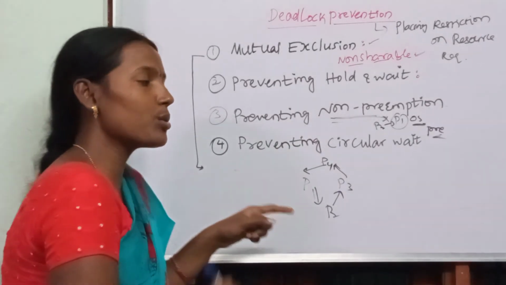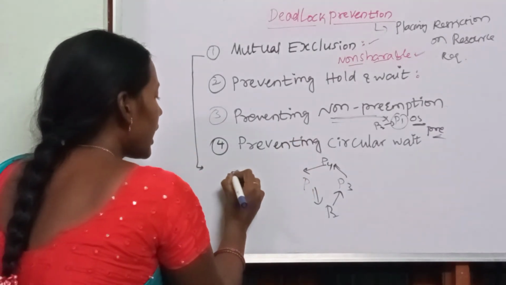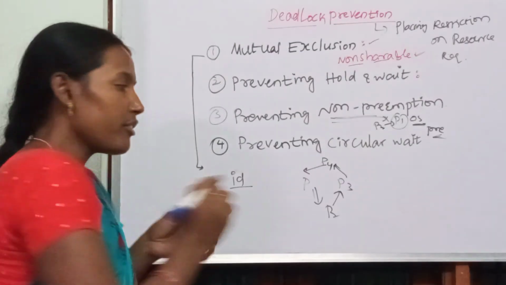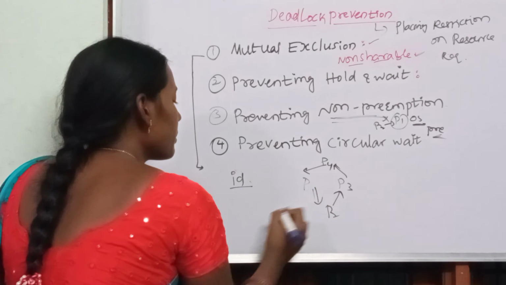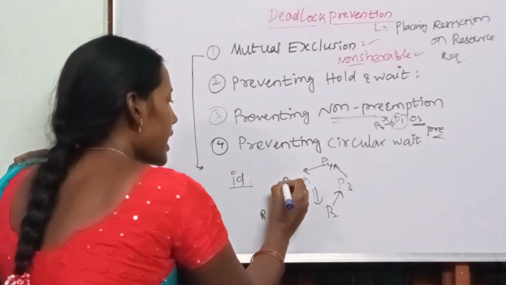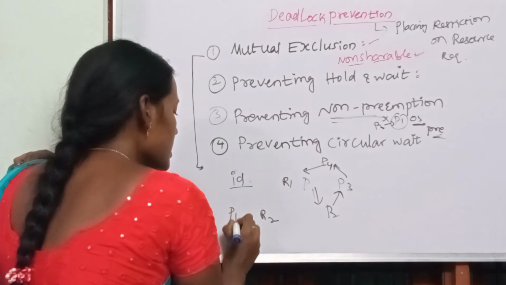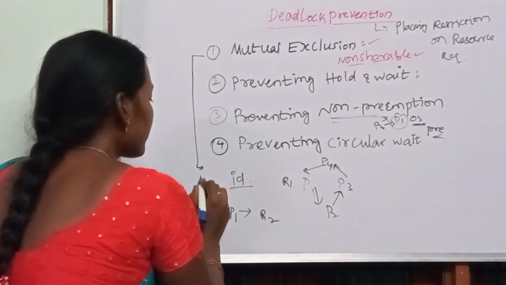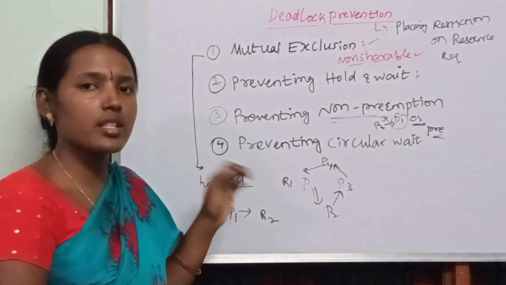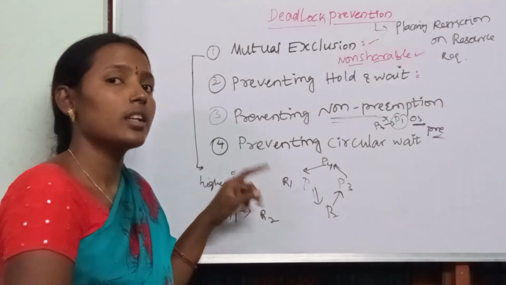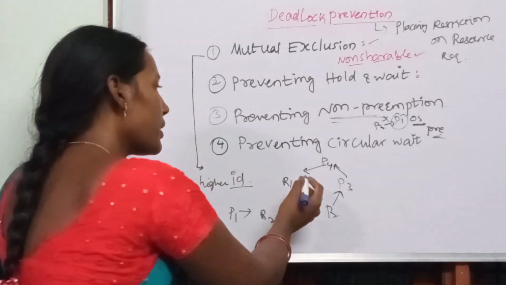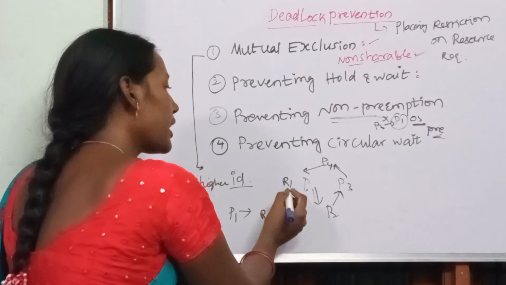So what do we have to do? We have to give IDs to each and every process's resources. If a process is requesting, for example, P1 is requesting R2, so what does it have? It has a resource R1. Then the rule is, if a higher ID resource is requested by a lower process, it has to release the currently held resources. That means P1 is requesting R2 and holding R1.